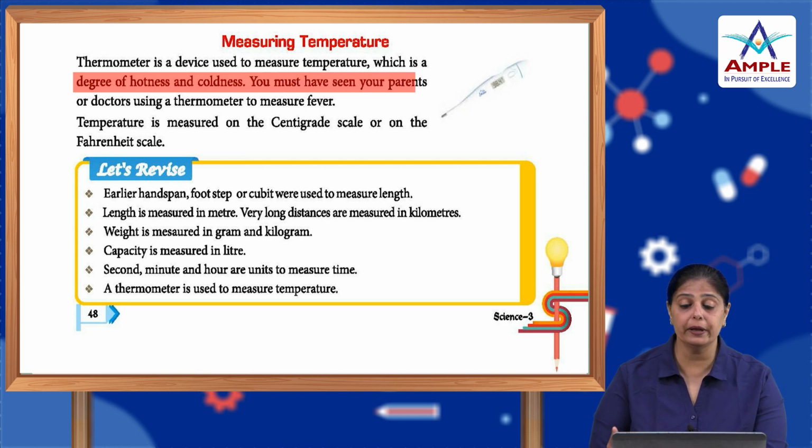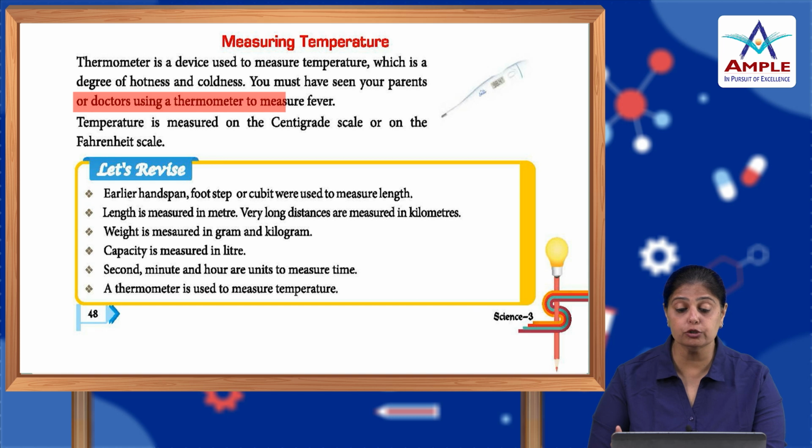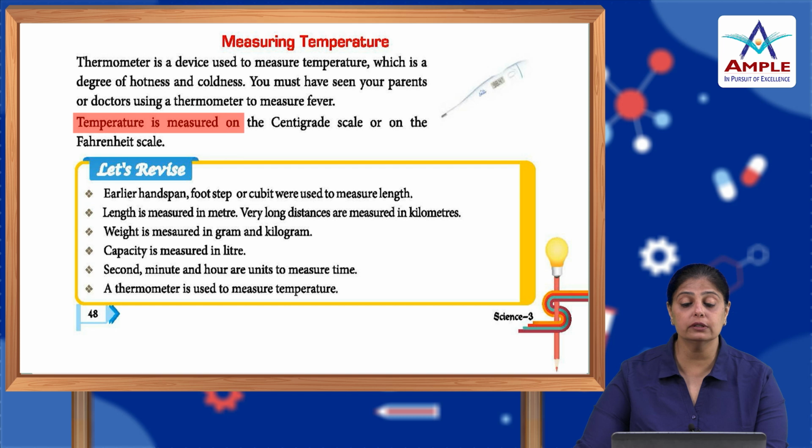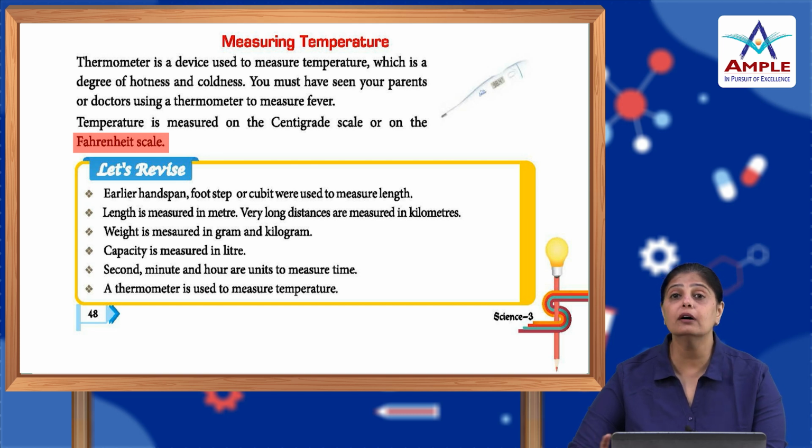You must have seen your parents or doctors using a thermometer to measure fever. When we have fever, our body starts feeling very warm, getting warmer and hot. So, how do you know how much fever you have? It's measured through a thermometer. Temperature is measured on the centigrade scale or the Fahrenheit scale. For a person to be normal, the temperature has to be around 98 degrees, which means the person does not have fever.